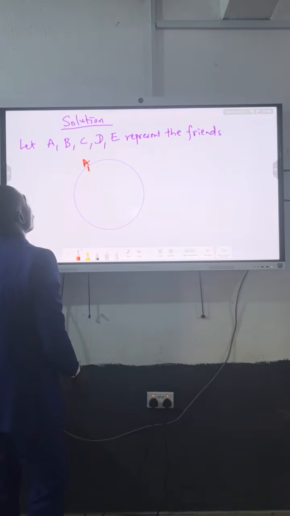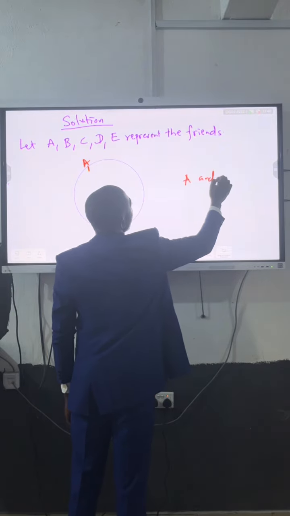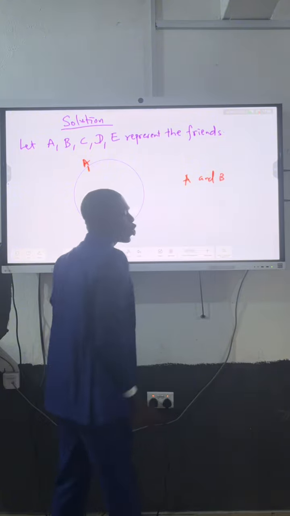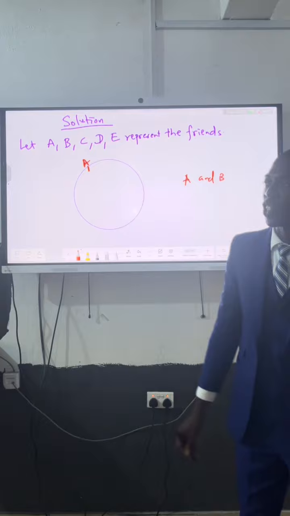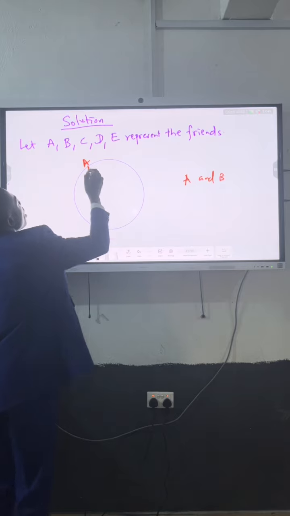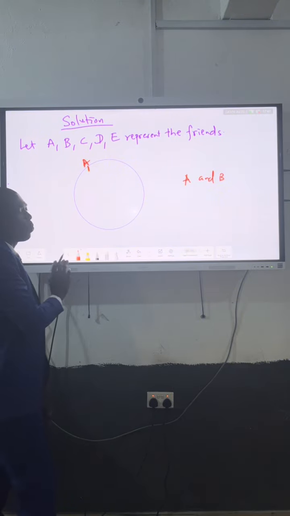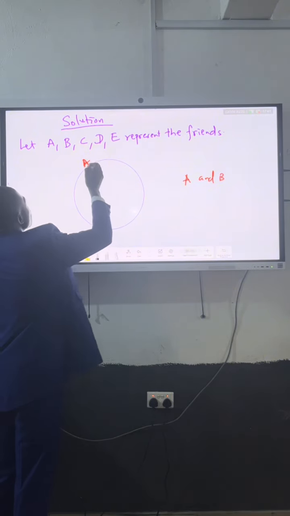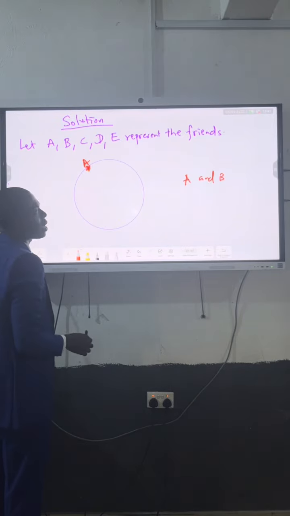Now, remember the 2 friends that should not sit close to each other are A and B. We want to make sure that they don't sit next to each other because of distraction, according to the question. Now let A's position be fixed. Let's not remove A from here, no matter what.